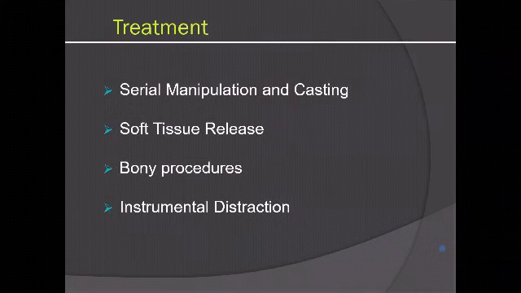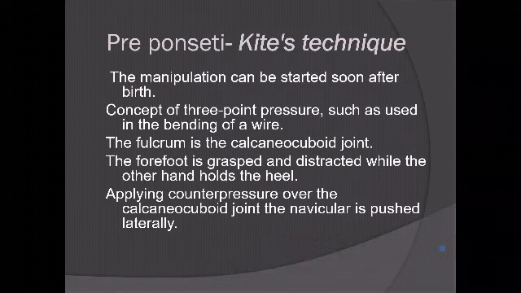So what are the 4 ways in which you can treat a club foot? The first is serial manipulation and plasters. Second is surgical releases. Third is bony procedures. Fourth is instrumental distraction. Every method has a role at different points in time. So you must always start off with neonates with the classical Ponseti treatment.